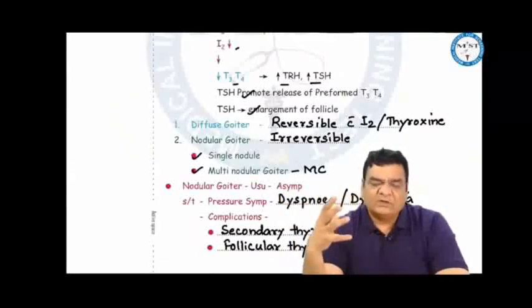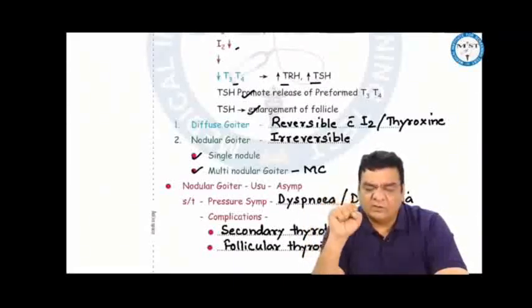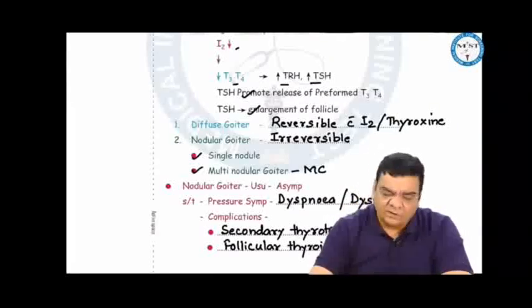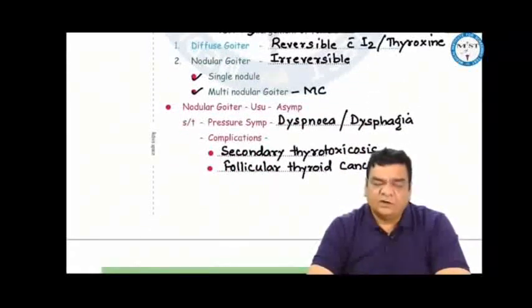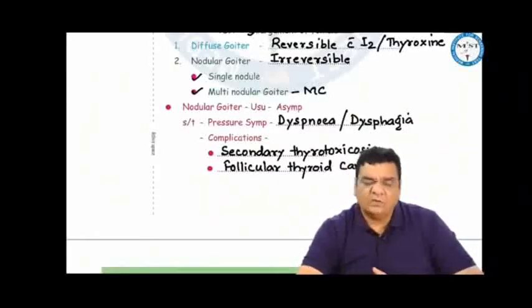But if the patient is developing goiter and no iodine or thyroxine is supplemented, then the follicles will keep on enlarging, and a stage will come when these follicles will break, necrosis will occur, and the necrotic follicles will coalesce to form a nodule, which can be a single nodule or multiple nodules. That is a nodular goiter. Multinodular goiter is the most common, and the nodular stage is irreversible because these are dead follicles, so they are not going to regress.